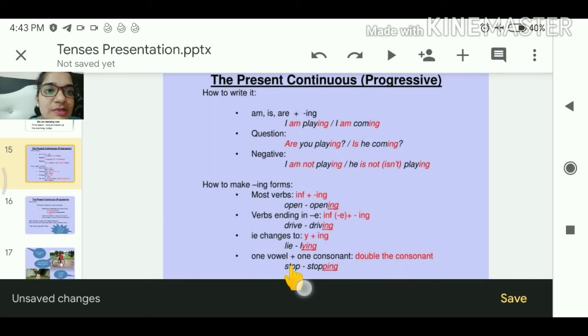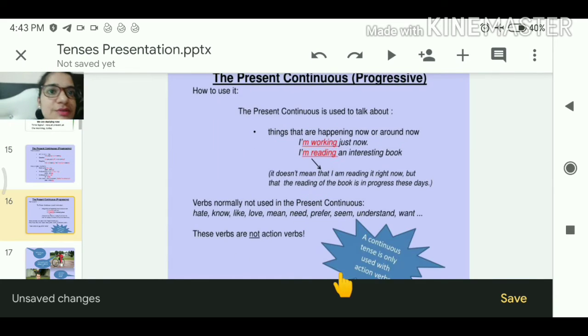One vowel plus one consonant, then we double the consonant. Suppose at the end there is a p, a consonant, and before it a vowel o, then the ending consonant is doubled plus ing. Stop, stopping. Clear?